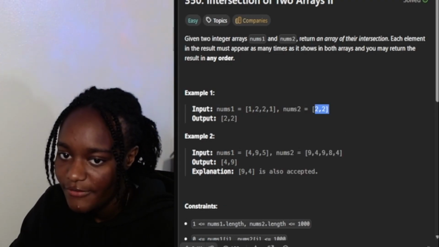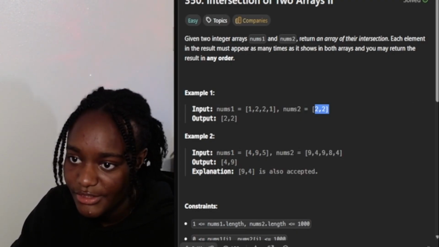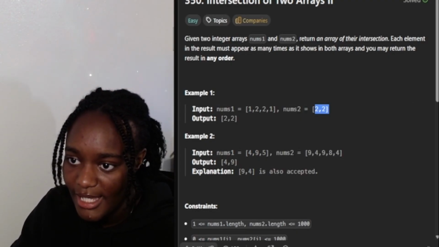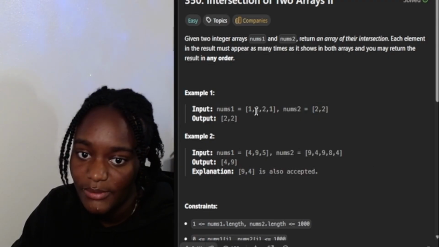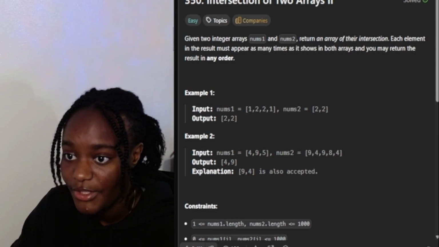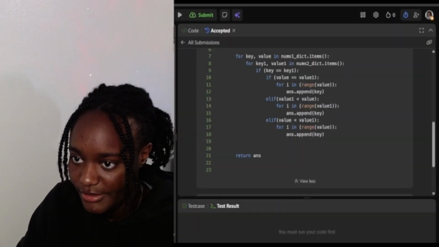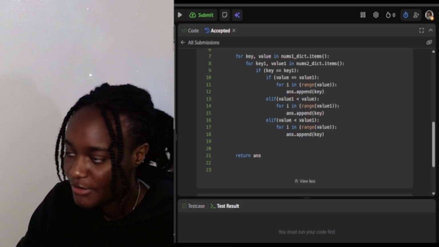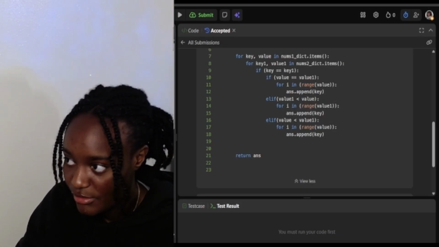So I'm saying go through, do this 2 times, and then ans dot append the key. I'm gonna append the key twice because it's the same as the value. So that was my case for the example I just showed you.